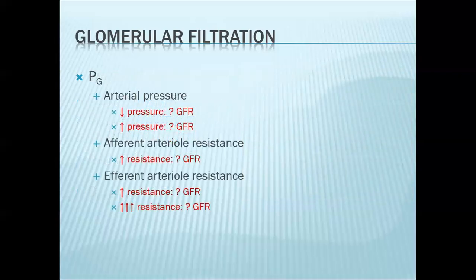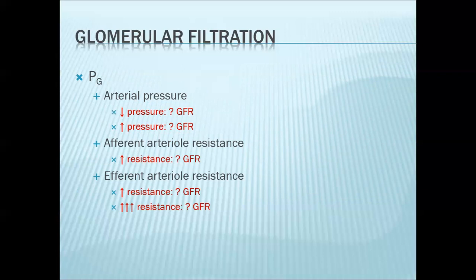Okay, now let's look at your glomerular hydrostatic pressure and how it affects your glomerular filtration rate. For example, if arterial pressure changes, let's say arterial pressure would drop or increase, what would happen to your glomerular filtration rate?